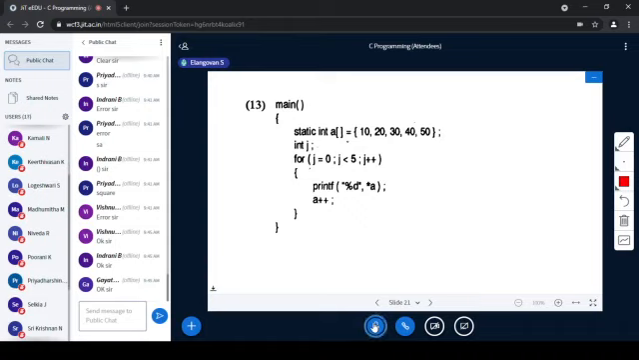What will be the output of this program? We have seen in the last session the various programs or programming concepts on arrays and pointers. Now we'll continue the same. What will be the output of this?